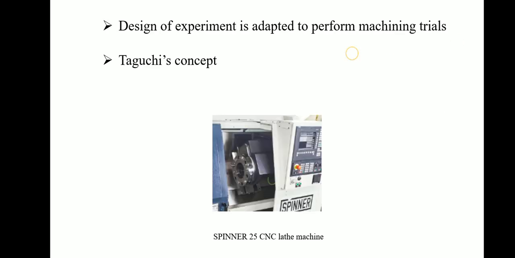The paper title is Machining Performance Improvement in Turning of EN24 Steel Using Design of Experiments. The design of experiment is adapted to perform the machining trials, and the type of design of experiment adapted is Taguchi's concept. The machine used for the experimental trials is Spinner 25 CNC lathe machine,